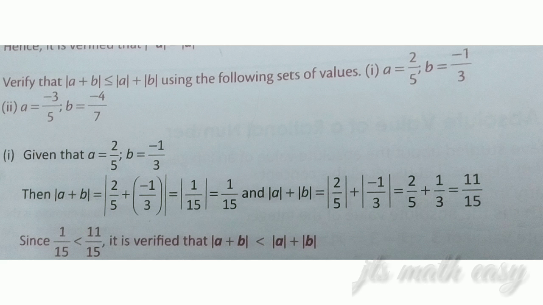So now you verify whether they are equal or unequal. Here your LHS value is 1 by 15, but your RHS value is 11 by 15, and 1 by 15 is less than 11 by 15. So it satisfies the condition, it holds the condition, because the property says that modulus of A plus B is less than or equal to modulus of A plus modulus of B. After our verification we have arrived at the answer 1 by 15, which is less than 11 by 15, which is true for that property.